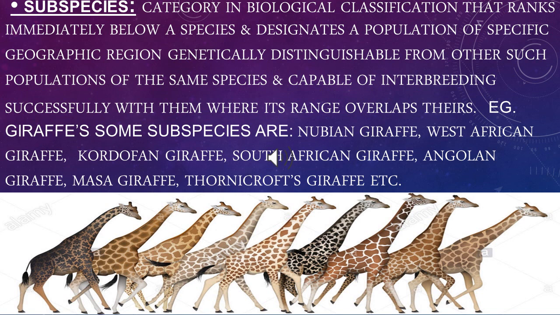An example is the giraffe, which has different subspecies in different regions of the earth, for example Nubian giraffe, Maasai giraffe, South African giraffe, West African giraffe, Asian giraffe, Kilimanjaro giraffe, etc. All of them can reproduce with each other, though they have different spots on their bodies.